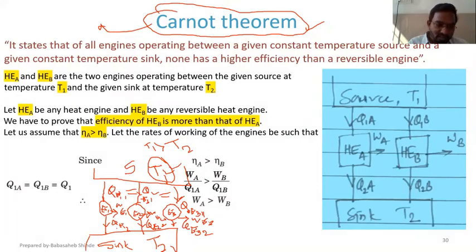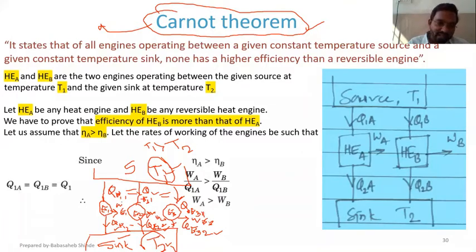Similarly, QE12, QE22, QE32 are all the amounts of heat rejected to a sink at temperature T2. As the sink is the same and temperature is constant, these three quantities also remain the same.